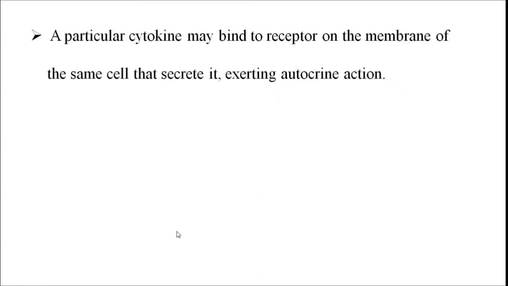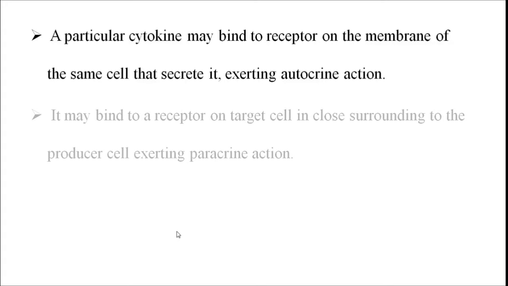A particular cytokine may bind to the receptor on the same cell that secretes it. If such an action of cytokine is there, then we can say it is autocrine action. That is, the cell which produces a cytokine, the same cytokine will bind to the receptor which is present on the producer cell.